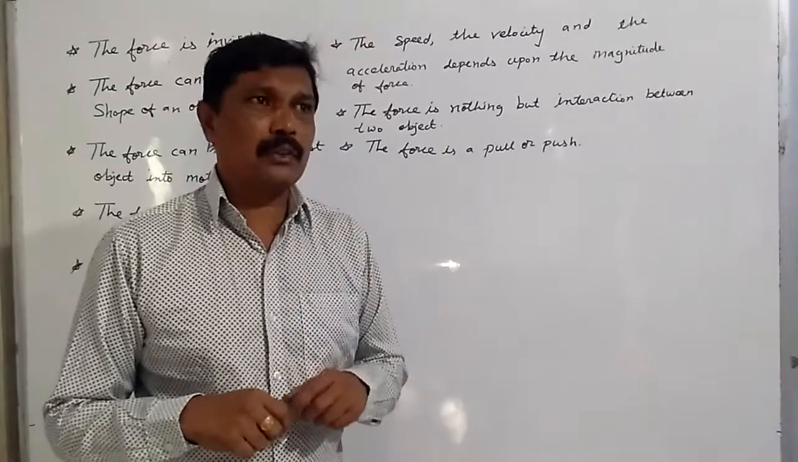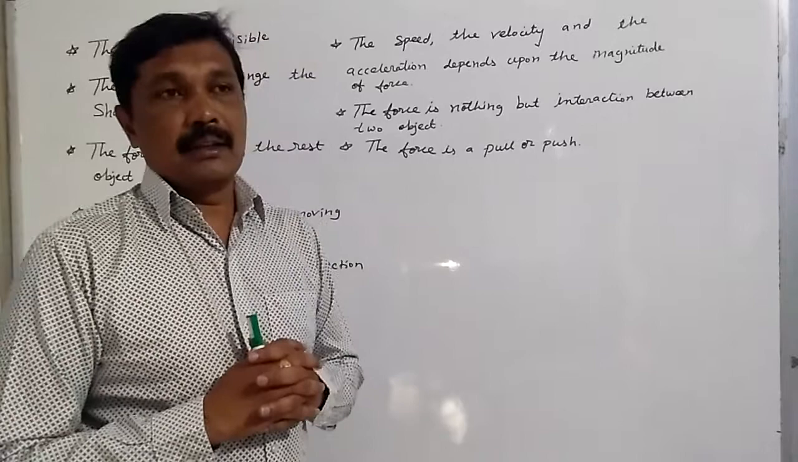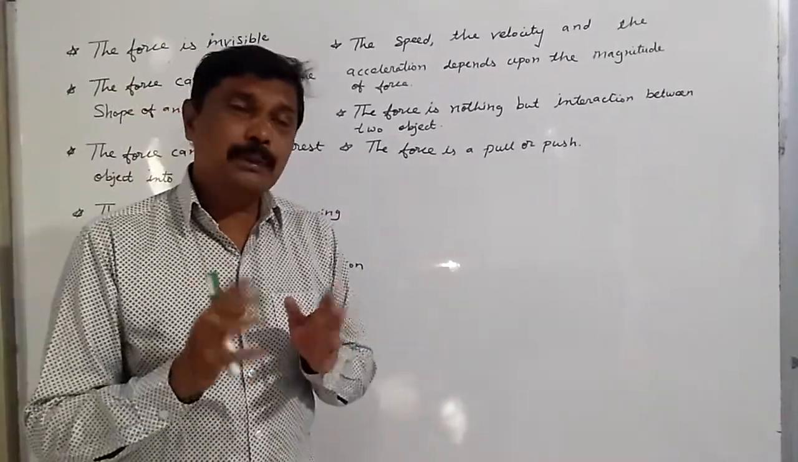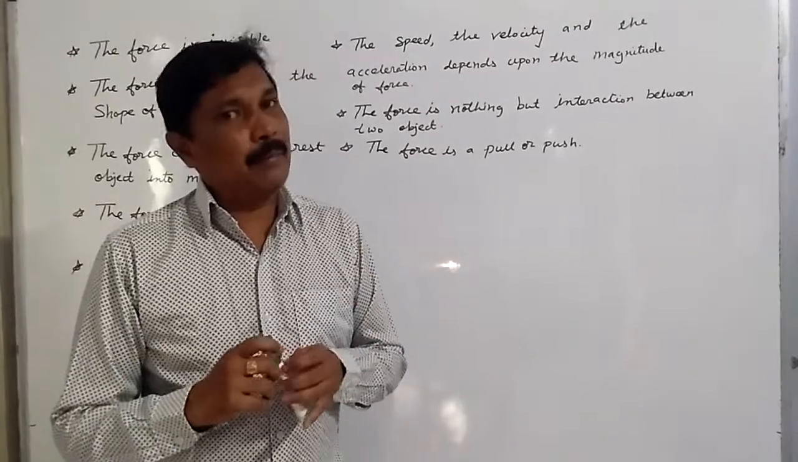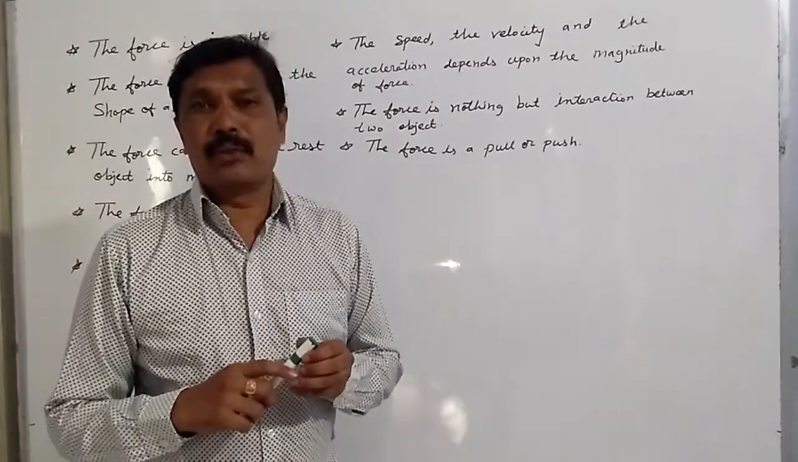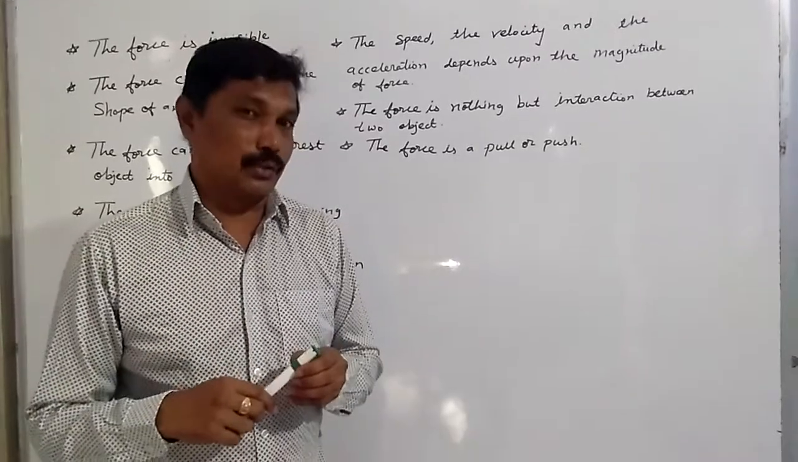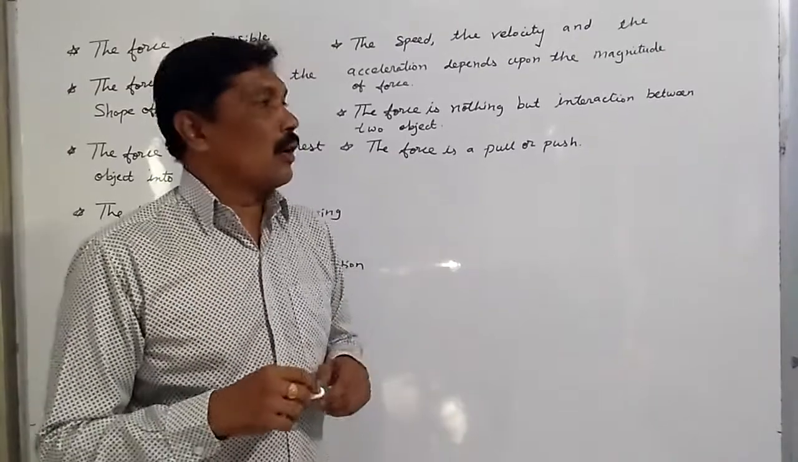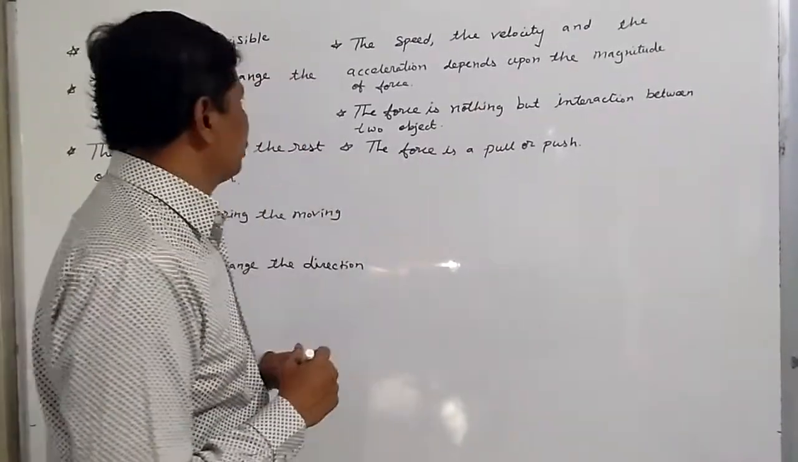The first effect of force is that when force is applied to an object, the shape of the object can be changed. A rest object can be brought into motion by applying force. A moving object can be brought to rest by application of force. The direction of the moving object can be changed by applying the force. The speed, the velocity and the acceleration of an object depend upon the magnitude of force.